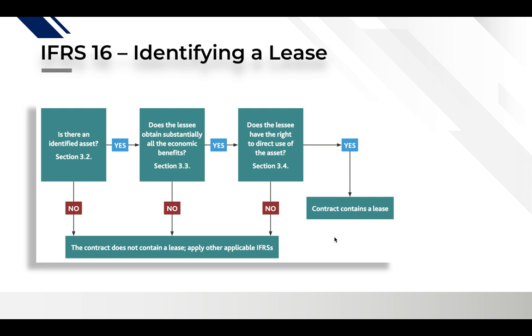In the next section we would look into specific questions to be asked in order to specify whether the contract is a lease. The first question is, is there an identified asset? If the answer is yes, then does the lessee obtain substantially all the economic benefits from the use of the asset? If the answer to that question is also yes, then does the lessee have the right to direct the use of the asset? If the answer is yes, then the contract is a lease. If the answer to any one of these questions is no, then the contract does not contain a lease and we have to check into the other applicable IFRS.